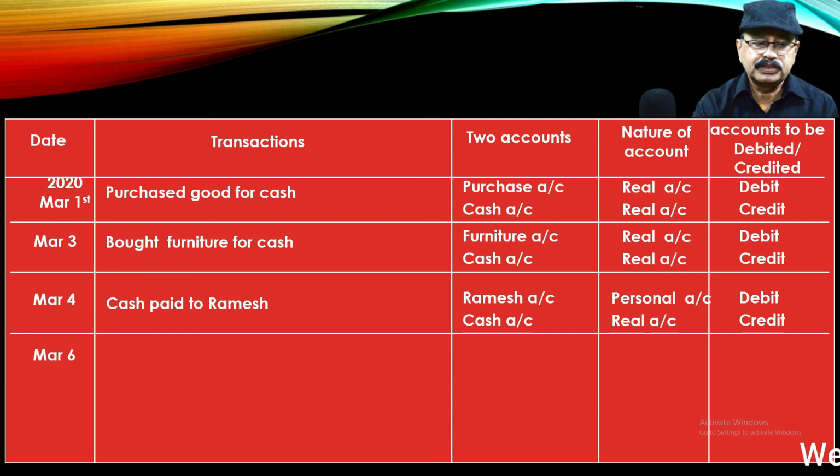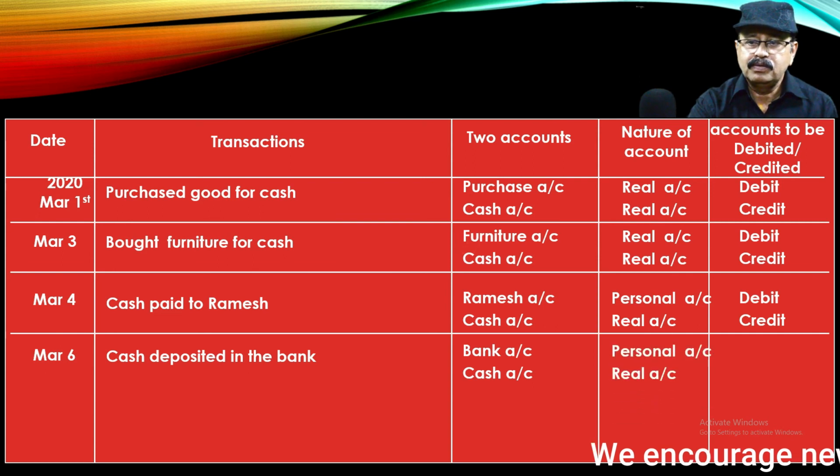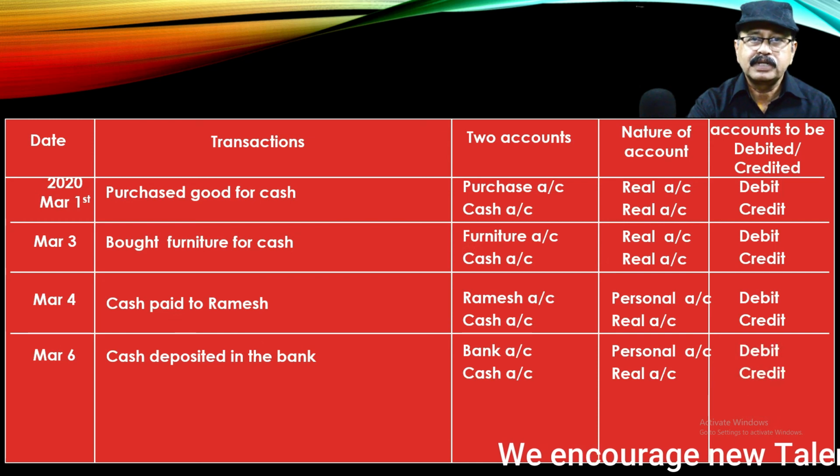Then March 6th, you can see cash deposited in the bank. Okay, here also we should identify two accounts. One is bank account, the second one is cash account. Bank means personal account. Why? Because it is an organization. Cash means asset, it is a real account. Okay, now which account is going to debit? Cash deposited in the bank means bank is the receiver, so bank account is debit. Then cash is going out, so cash account is credit.